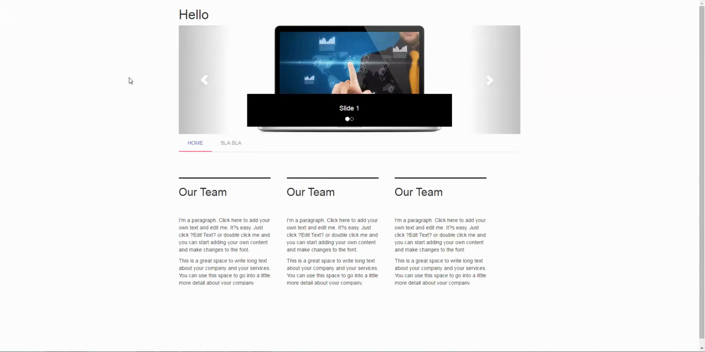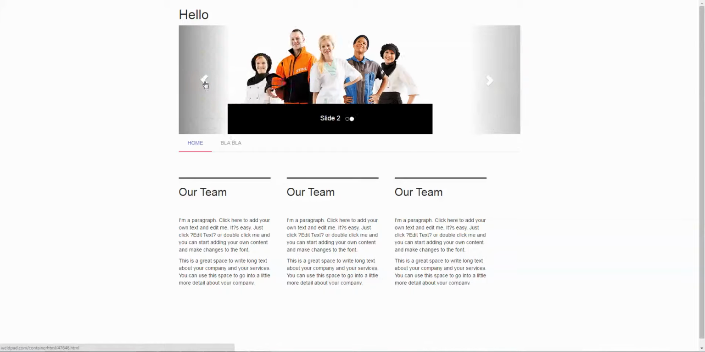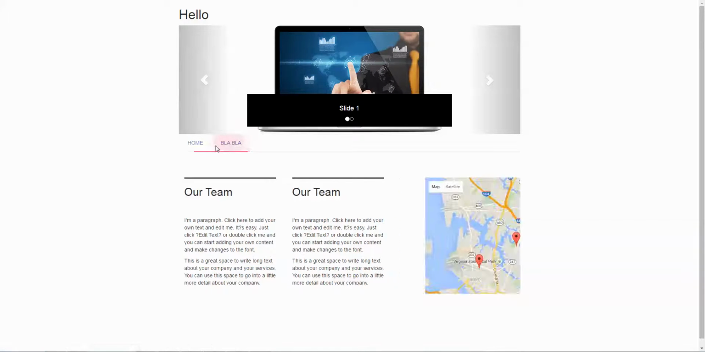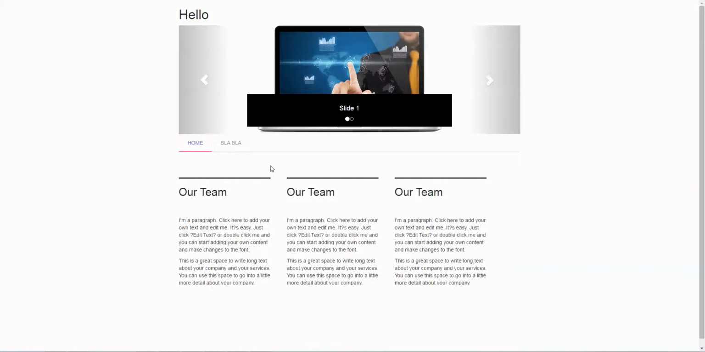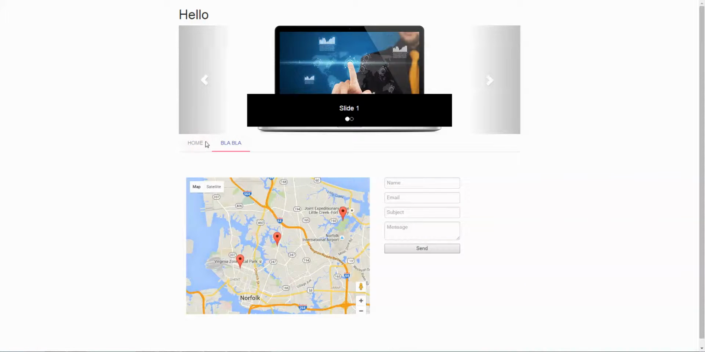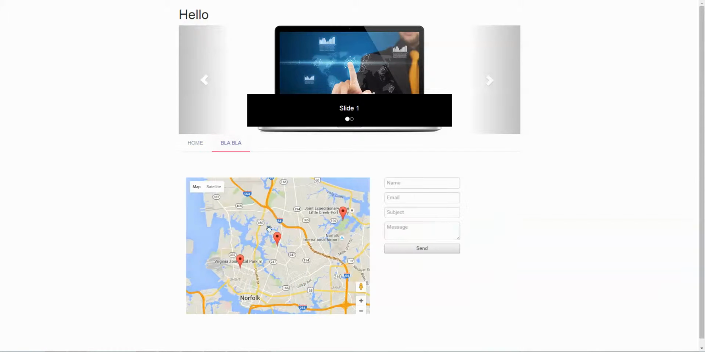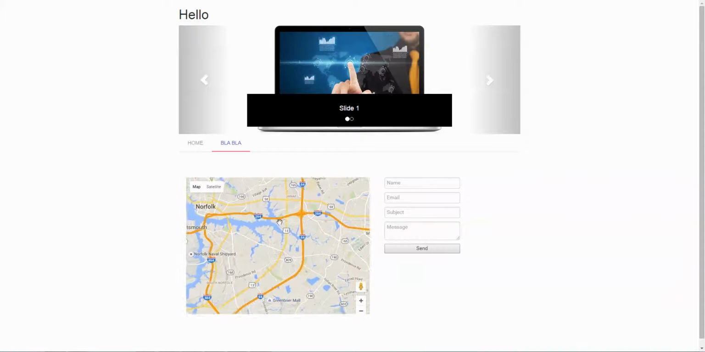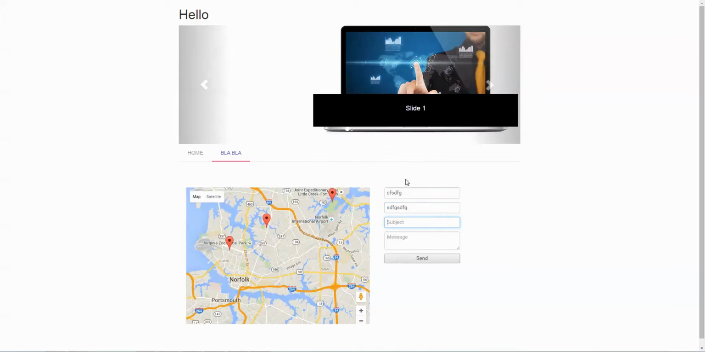And this is our beautiful website that we've created. It's got a slideshow at top, tabs at the bottom that change between our team, and different tiles that show us information. And for example, contact us, which shows the location of the company and enables me to send a message to the company.